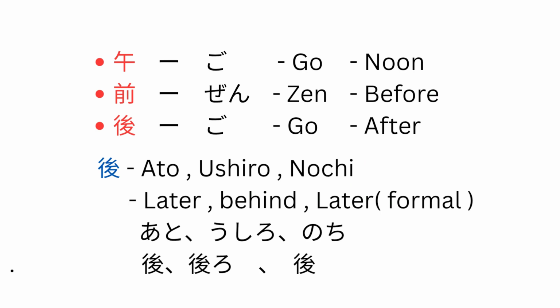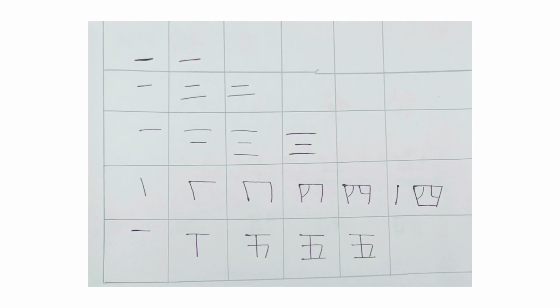The kanji of go not only has one meaning but also others like ato, ushiro, nochi, which mean later, behind, or later in formal speech. See here in ushiro we replace the ushi and keep the ro, but in the remaining words we use the kanji for the whole word. Ato, ushiro, nochi, which mean after, behind, later.